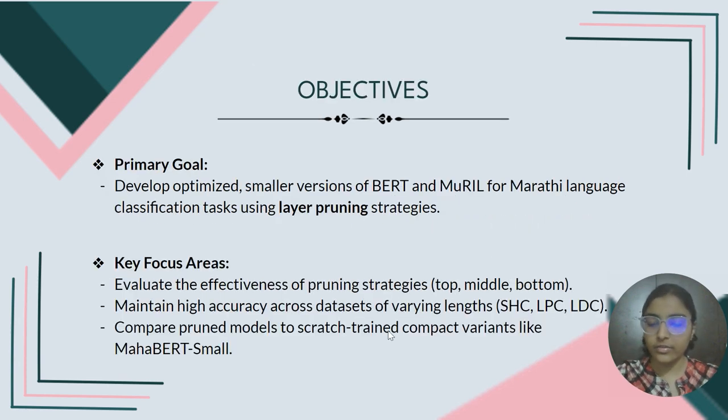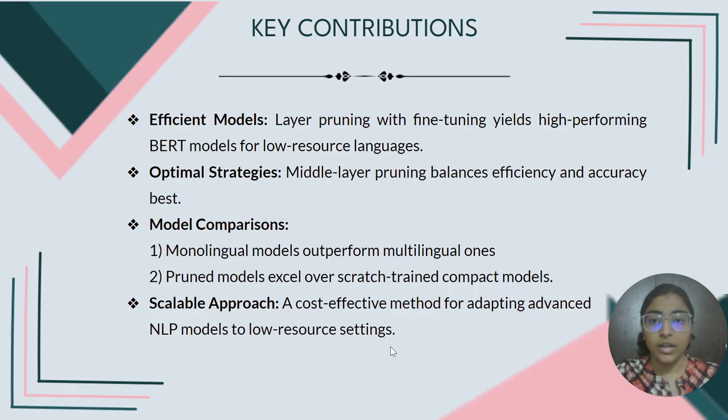Now, the objectives. Our primary goal is to develop optimized smaller versions of BERT and MuRIL for Marathi language classification tasks using layer pruning strategies. The key focus areas are evaluating the effectiveness of pruning strategies. We are performing top pruning, middle pruning, and bottom pruning to maintain high accuracy across data sets of varying lengths. The data sets we are using are HHC, LPC, and LDC, and comparing pruned models to scratch trained smaller compact variants like MahaBERT Small.